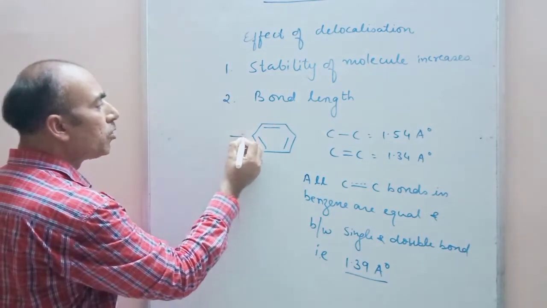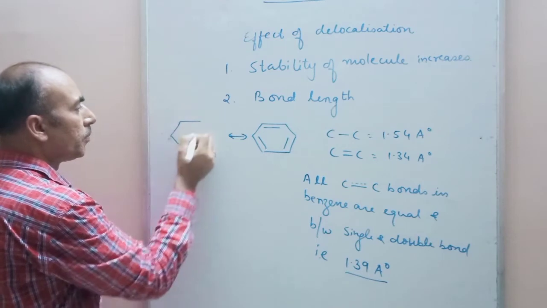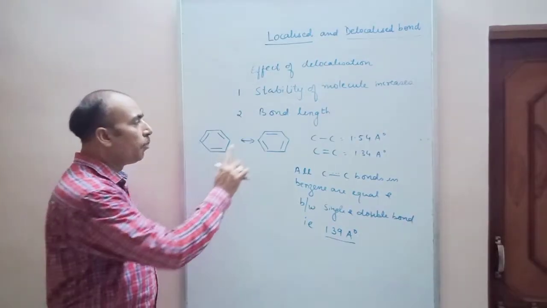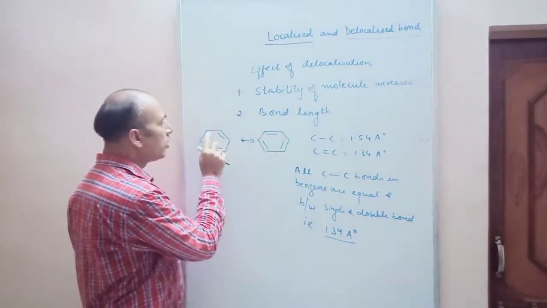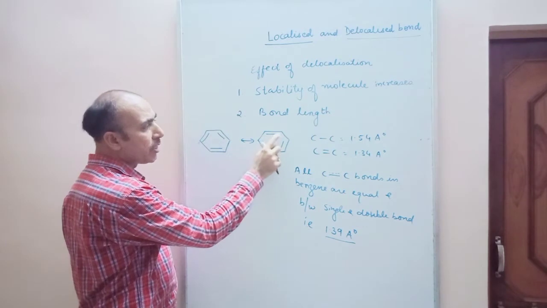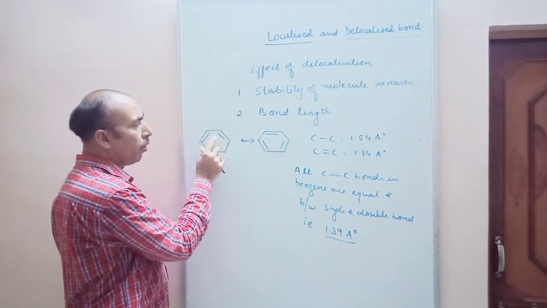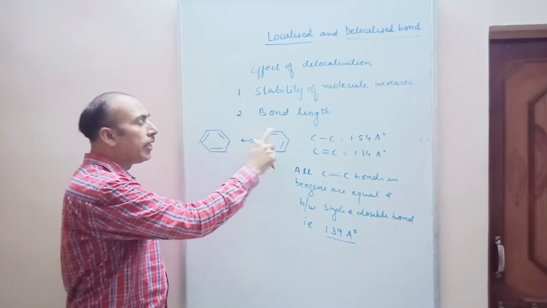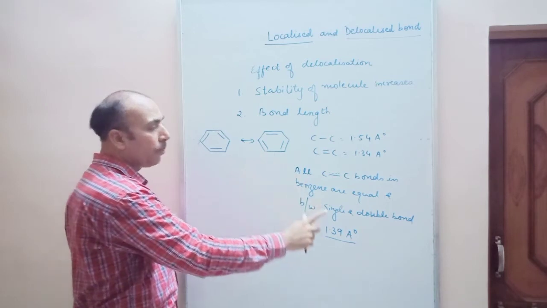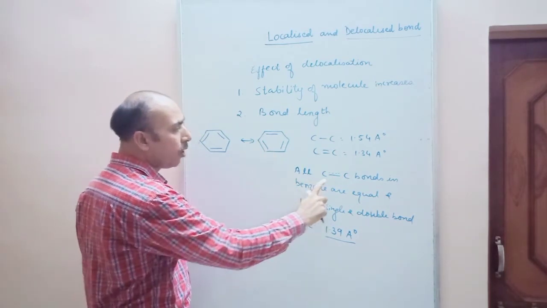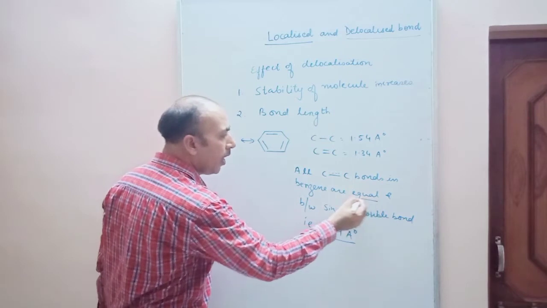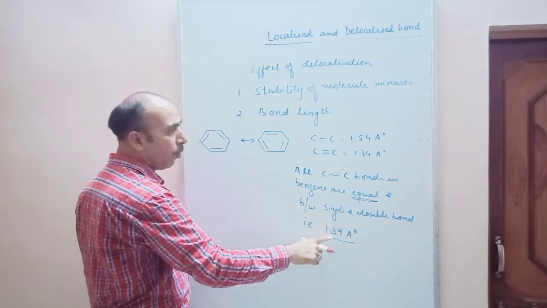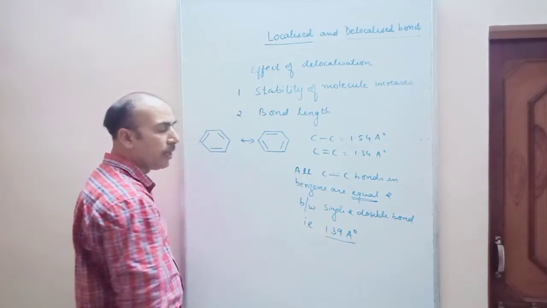Because there is delocalization of electrons in this way. The bond which was double in one structure has now become single bond, and the bond which was single in one structure has now become double bond. So there is delocalization of these pi electrons. These 6 pi electrons are completely delocalized on the 6 carbon atoms. So the bond lengths have become equal. All the carbon-carbon bond lengths have become equal, and that is between single and double. Neither is it a single bond nor a double bond. It is between single and double, that is 1.39 angstrom.